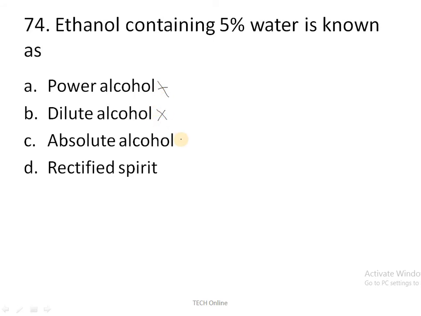What is absolute alcohol? It is purely ethyl alcohol, so it is also wrong. The correct answer is rectified spirit. Rectified spirit contains 95% ethanol and 5% water. So that is the correct answer.